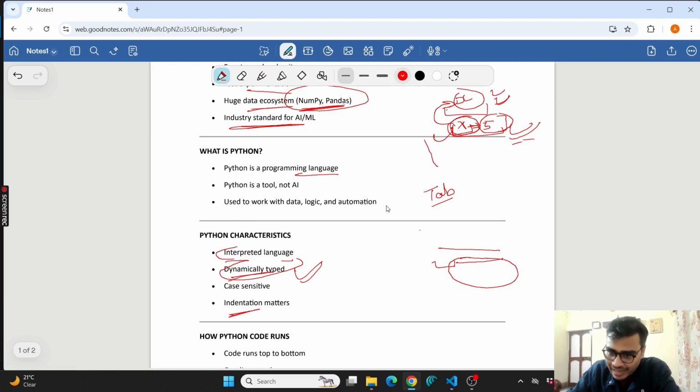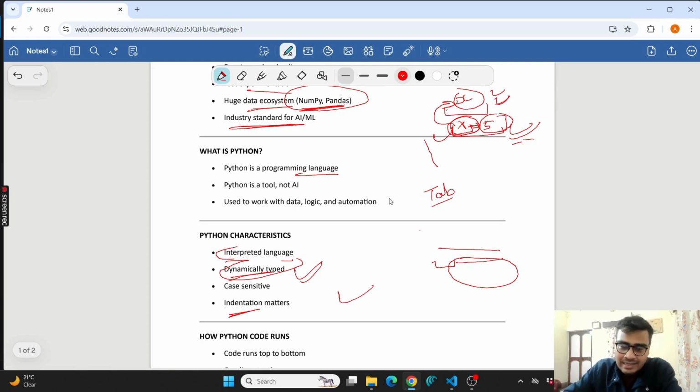Okay. Now, why do we do that? Why is it important? We will discuss that later in other concepts of Python. But right now, just understand one thing: indentation means you give some space after one line of code, suppose, and that will create a new block of the code.